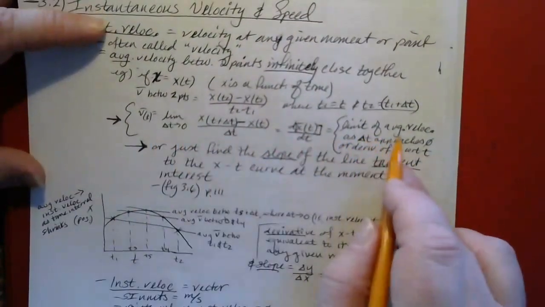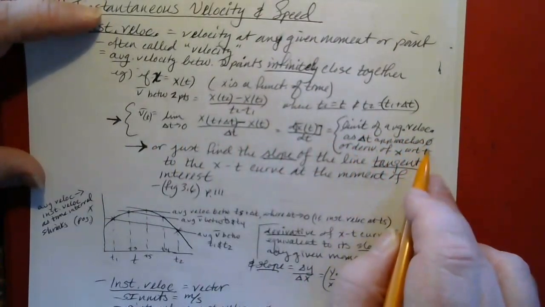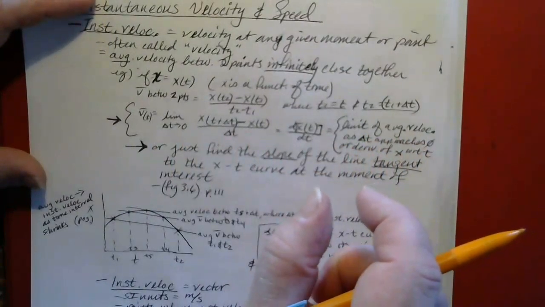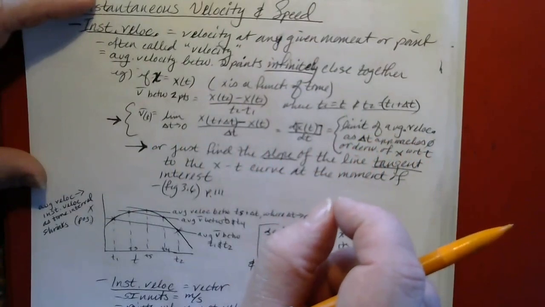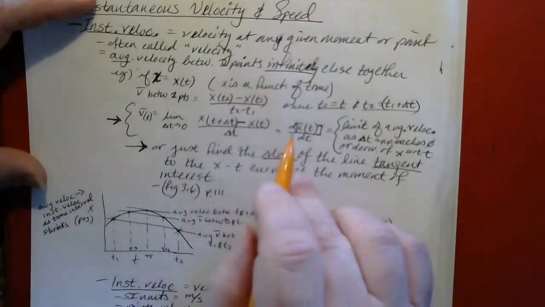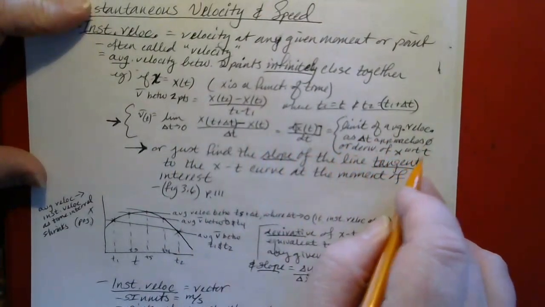So what we're talking about here is the limit of average velocity as delta t approaches zero, or in other words, as the 2 points you're taking the average velocity between come closer and closer together. And essentially, there's practically nothing separating them. Or you can think of it as the derivative of x with respect to t.